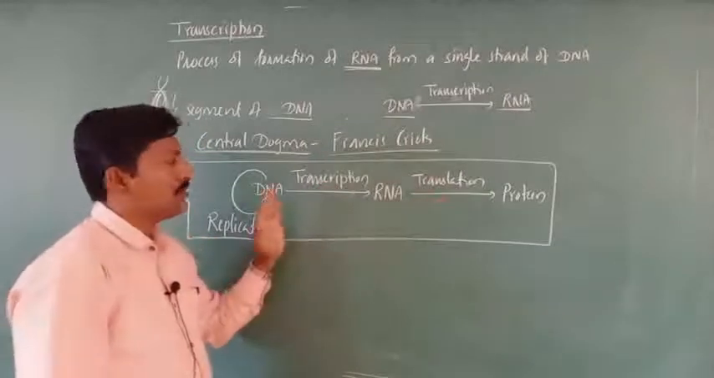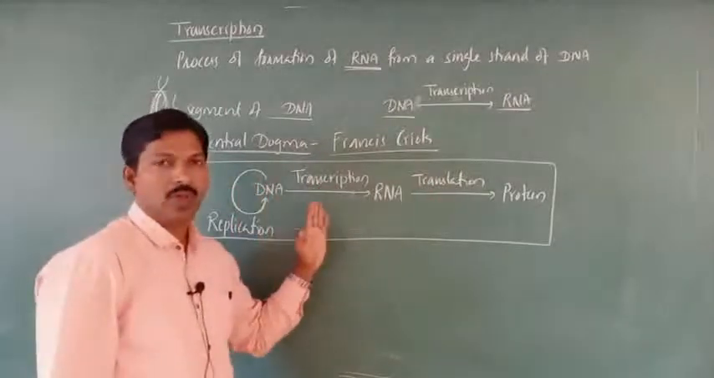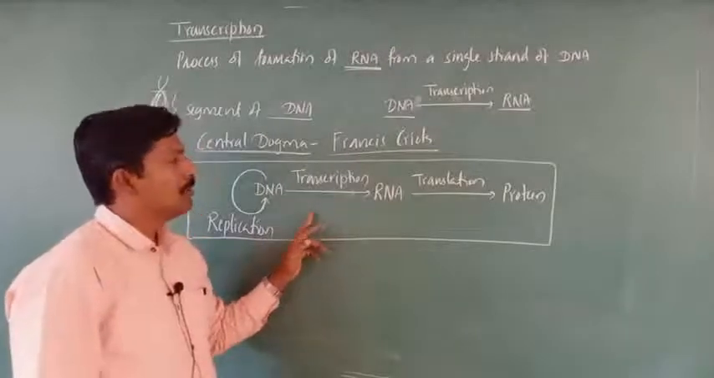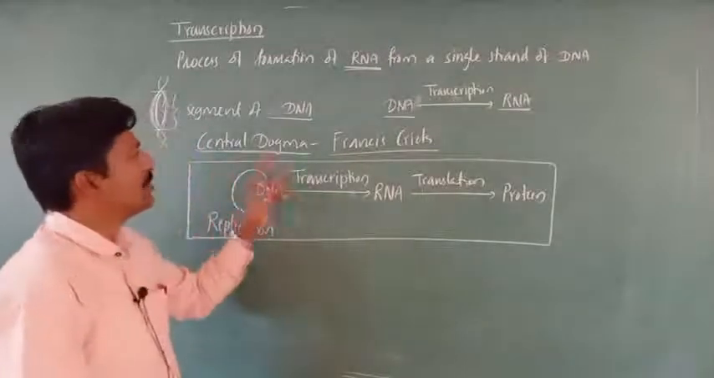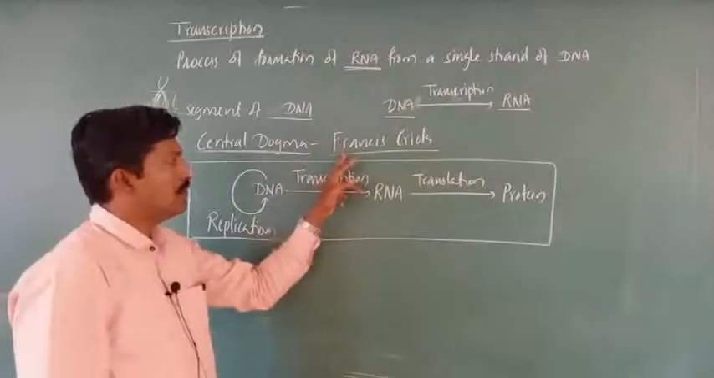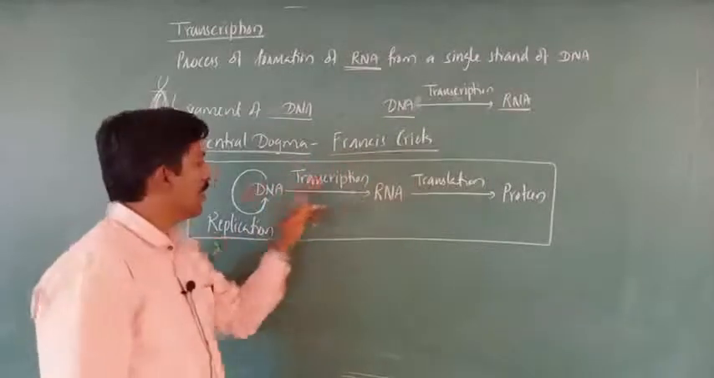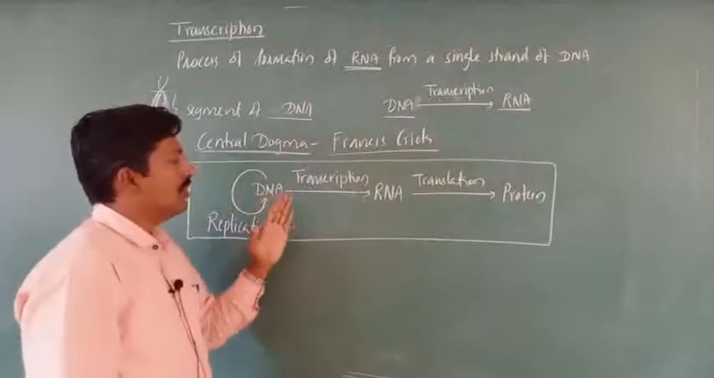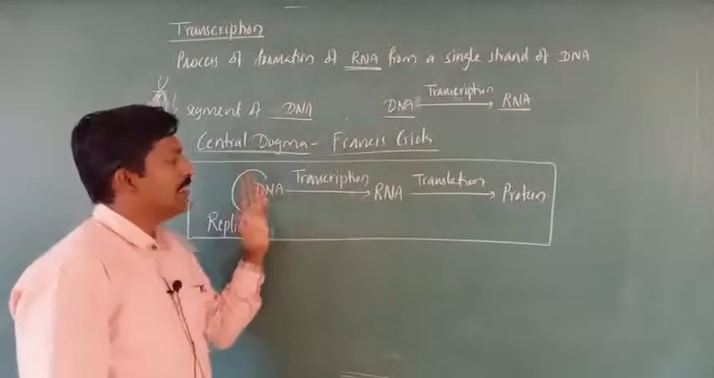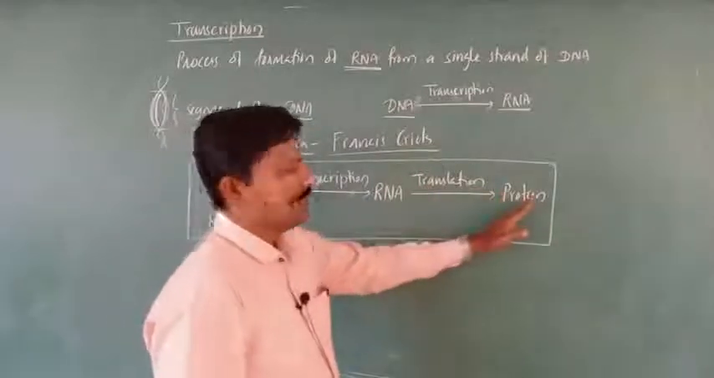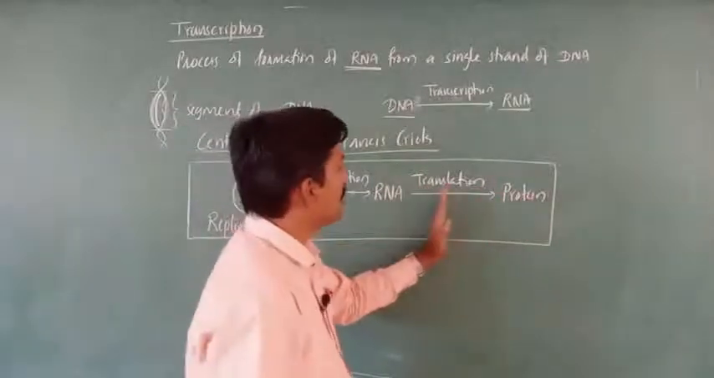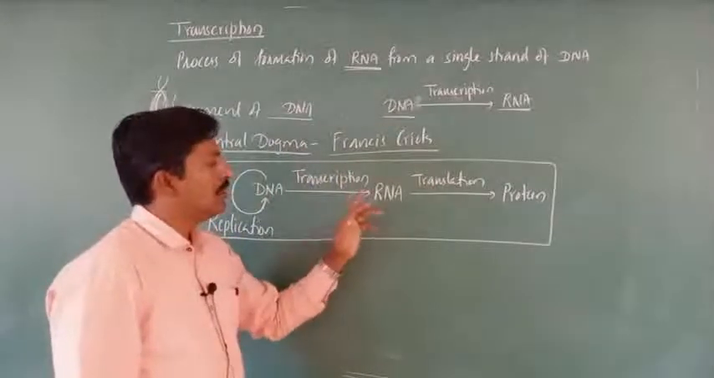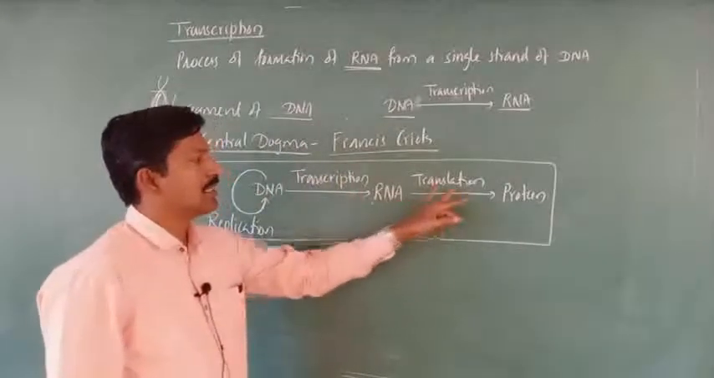This is what we call a rule. In the molecular basis of inheritance, this is a very important point. That is the central dogma, which was proposed by Francis Crick, you remember. It means the formation of RNA from DNA, and the protein is finally synthesized by a process called translation. Translation is the process of synthesis of protein with the help of this RNA.